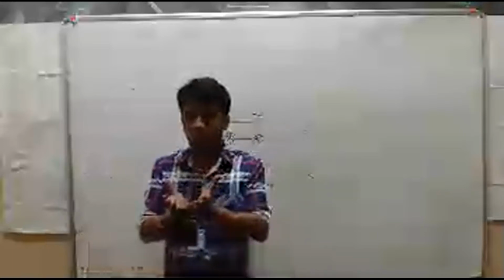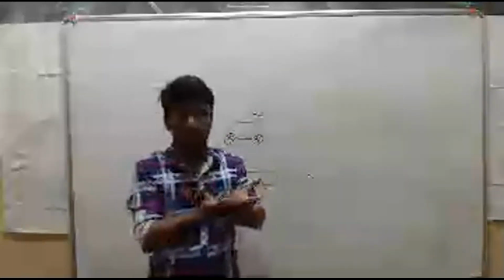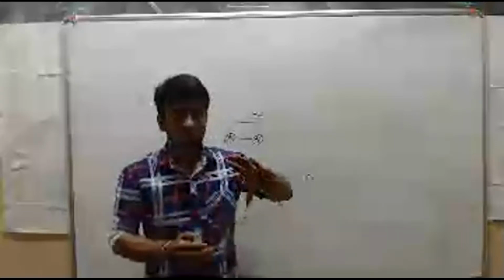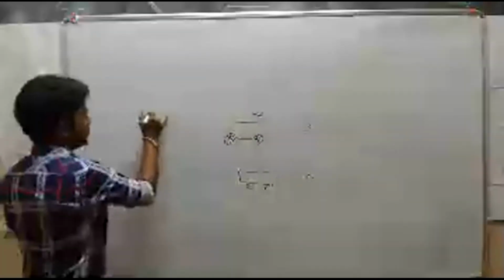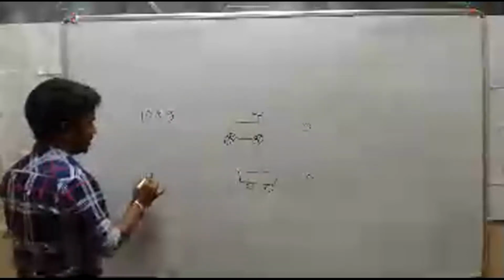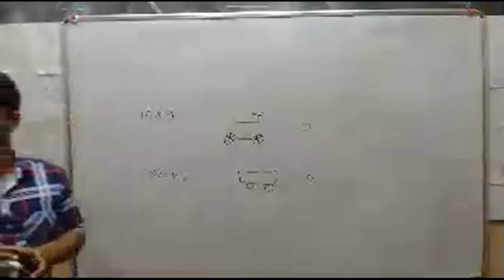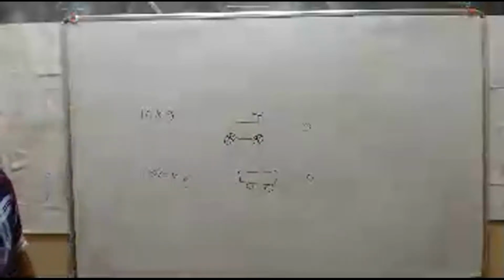For example, take two objects. The mass of one object is 10 kg and the mass of another object is 100 kg. Both are moving with the same speed.